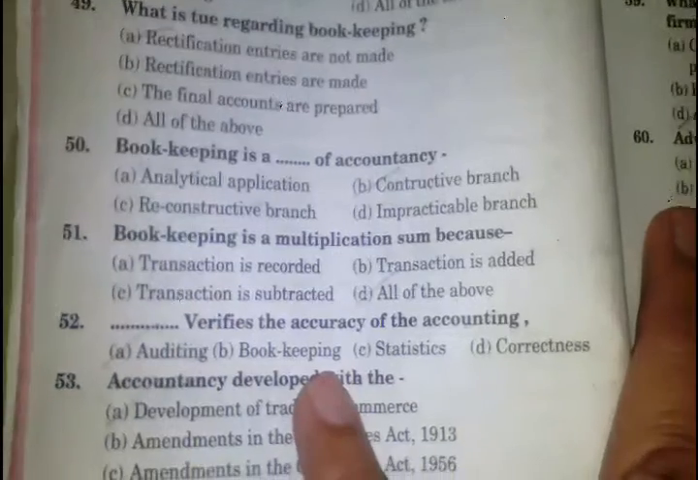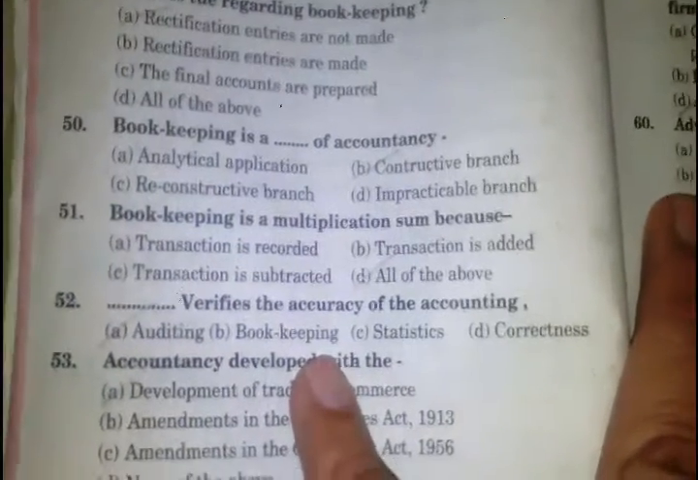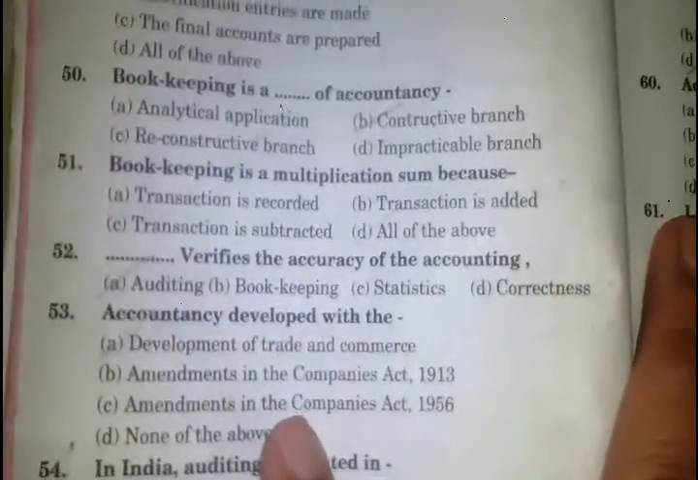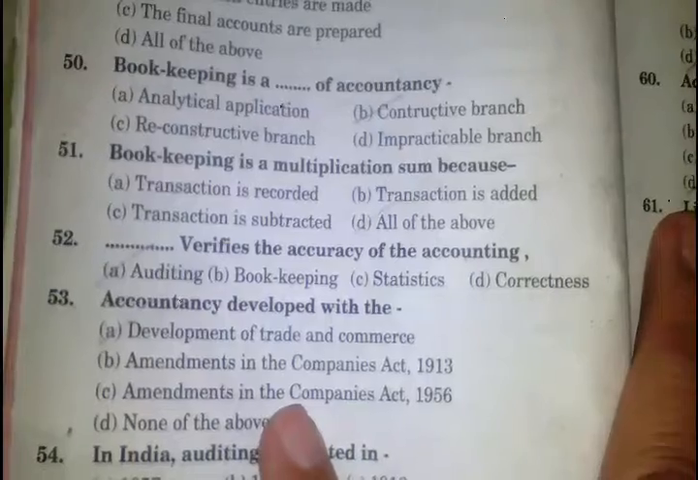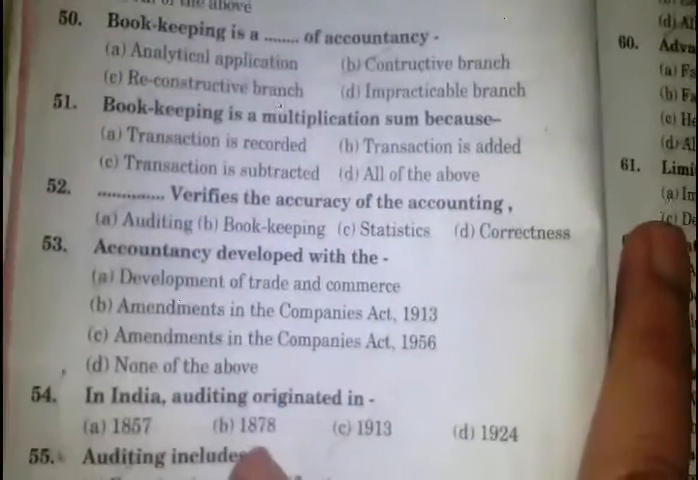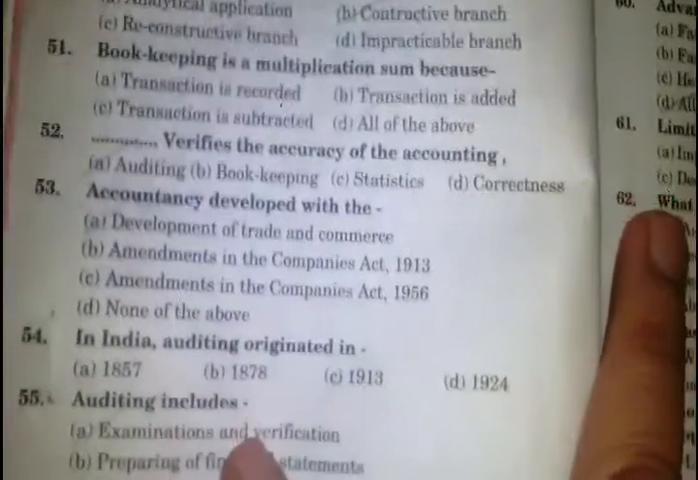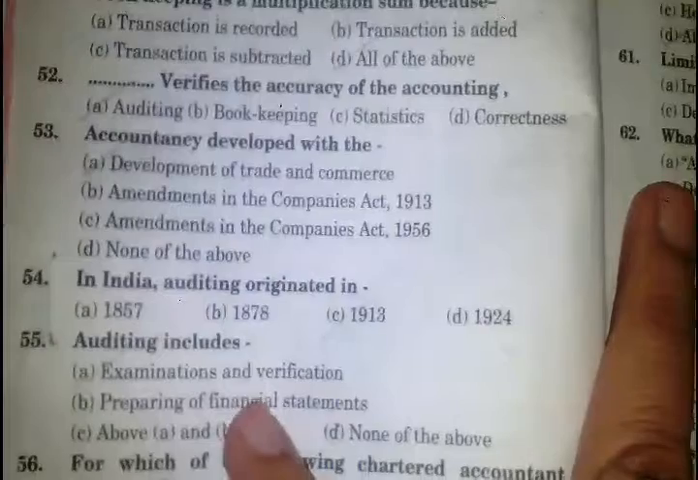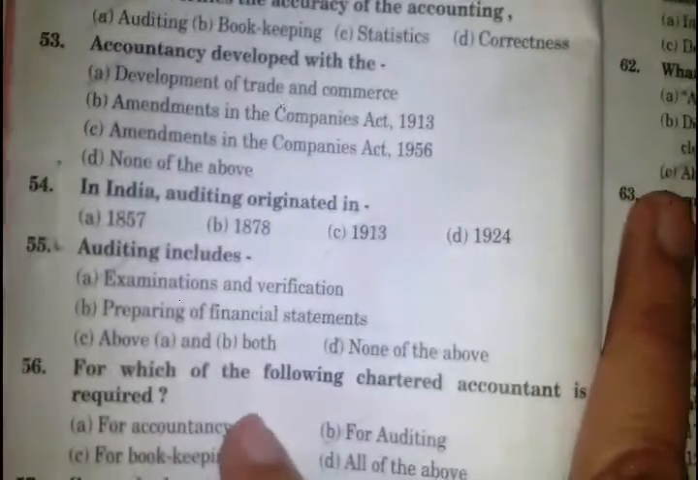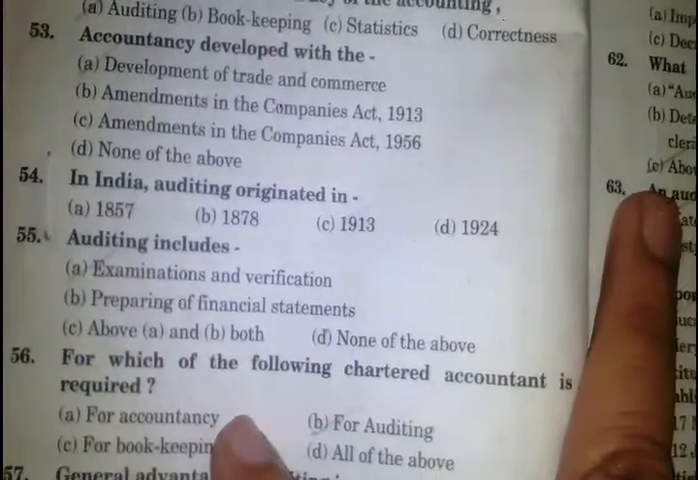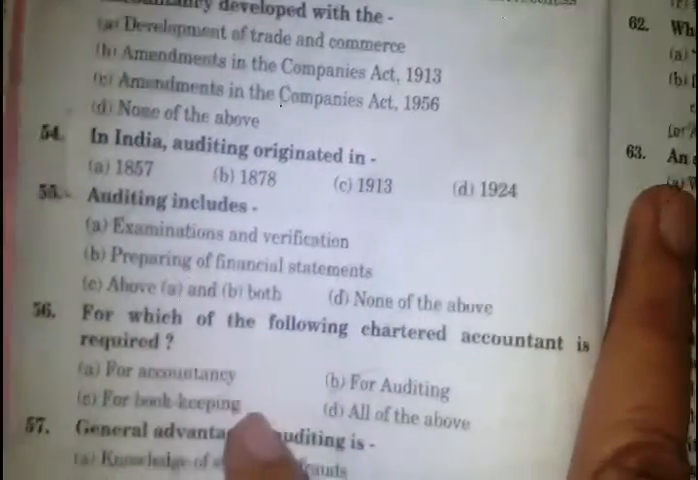Verifies the accuracy of the accounting. Answer number A. Auditing. Accountancy developed with the development of trade and commerce. In India, auditing originated in 1913. Auditing includes examination and verifications. For which of the following chartered accountants is required for auditing?